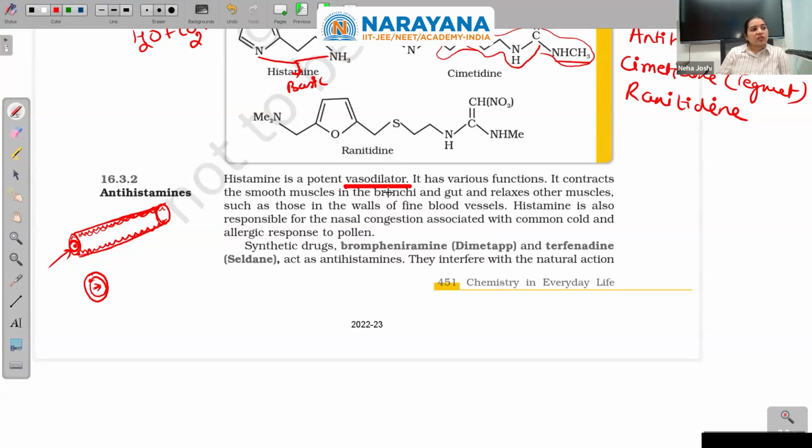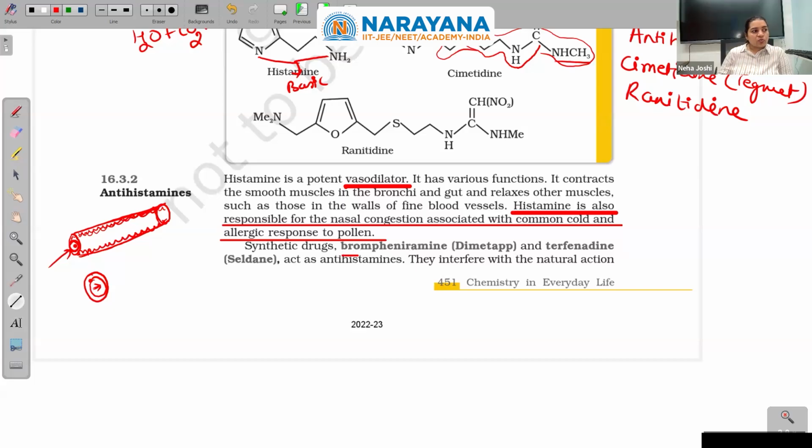It has various functions. It contracts the smooth muscles in the bronchi. Vessels does not mean only blood vessels. It could be the air vessels in your lungs also, in the bronchi and gut, and it relaxes other muscles such as those in the walls of fine blood vessels. Histamine is also responsible for the nasal congestion associated with the common cold and allergic response to pollen.